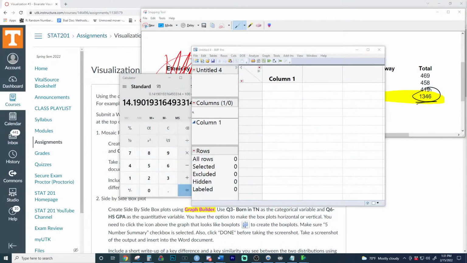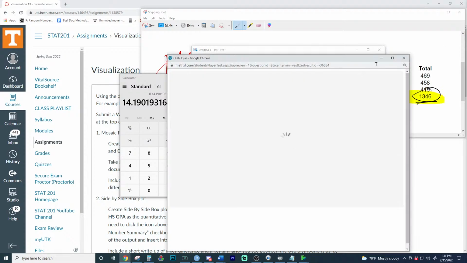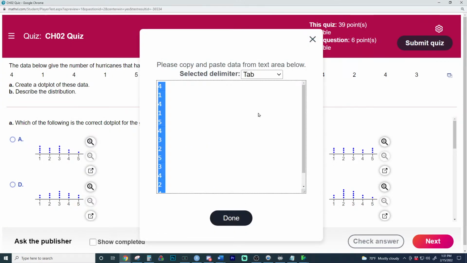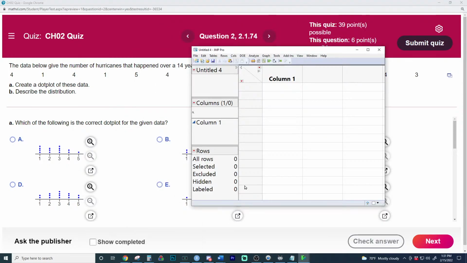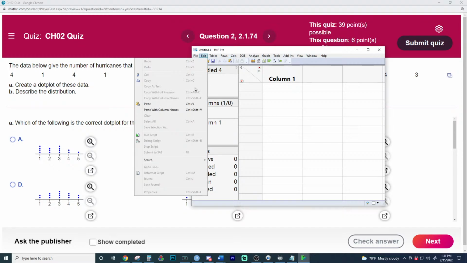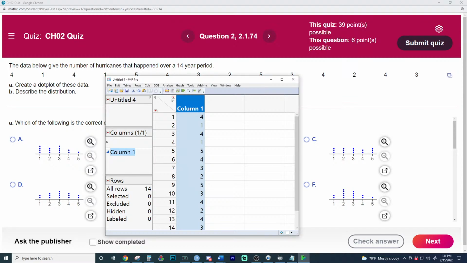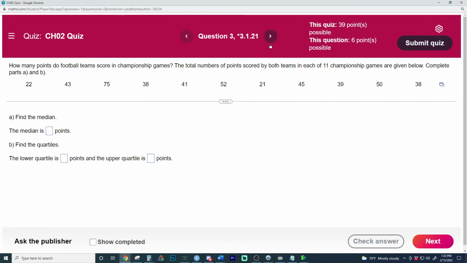If it doesn't have a column name, which some don't, they should. They should frankly always give you column names, and they'd have consistency, but I guess you have to see things that are a little bit different. When it doesn't have column names, it will look like, oh good, this data right here, copy to clipboard. This does not have a column name. So when I copy this data, I'd go to File, New Data Table, and then I'd go to Edit, Paste, because this did not have a column name. Notice how there was no column name, and so I would paste just normally. But if it does have a column name, make sure to paste with the column name right there.